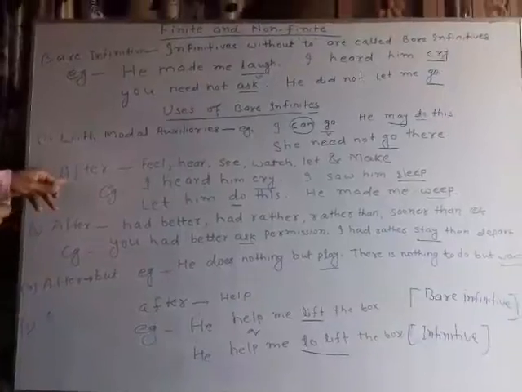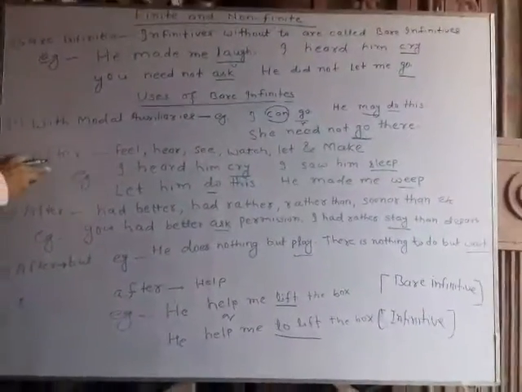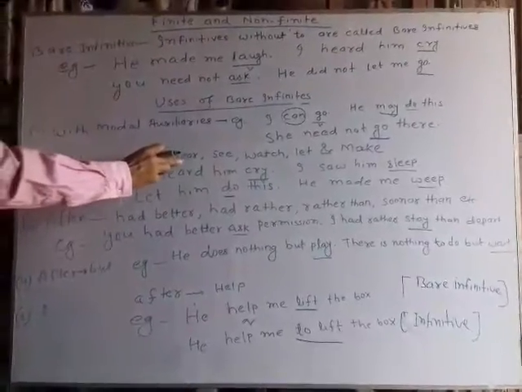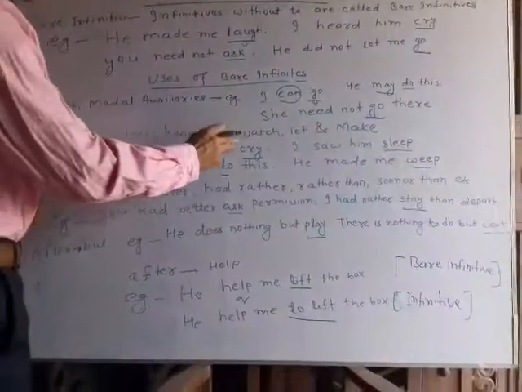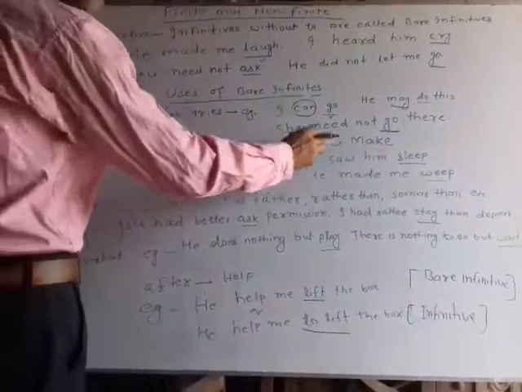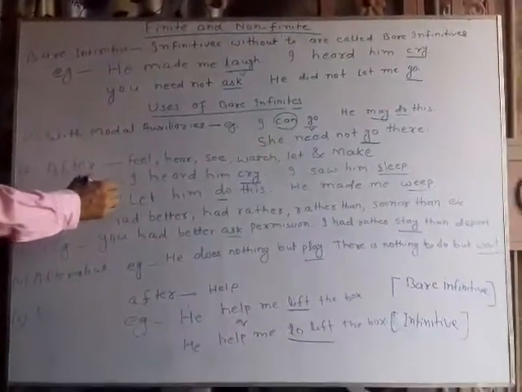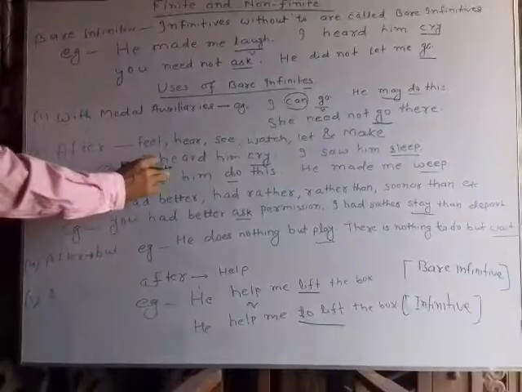Another usage is after some verbs like feel, hear, see, watch, let, make, etc. You can see an example here: I heard him cry.